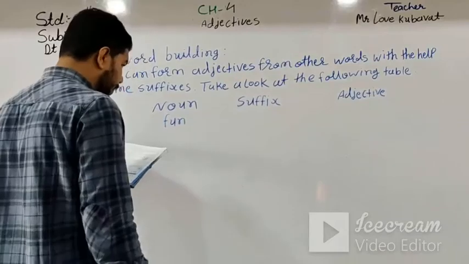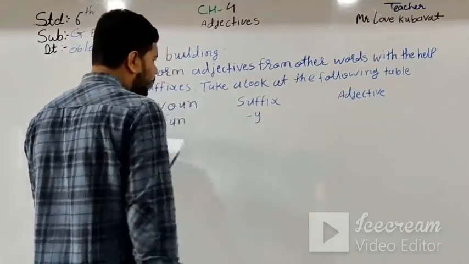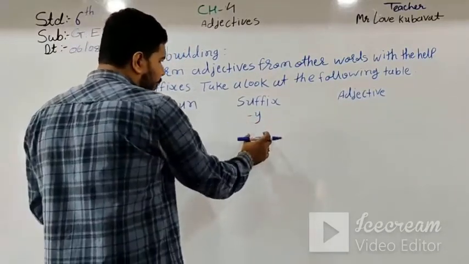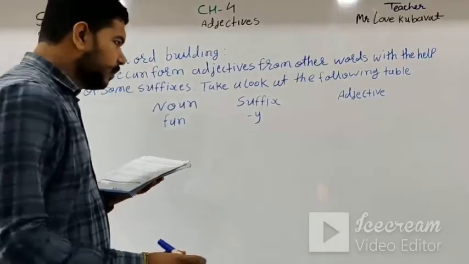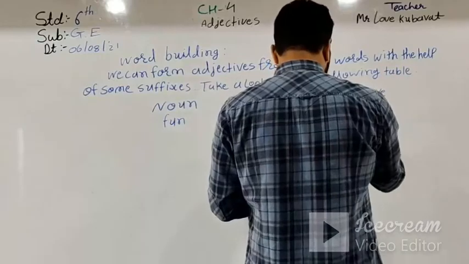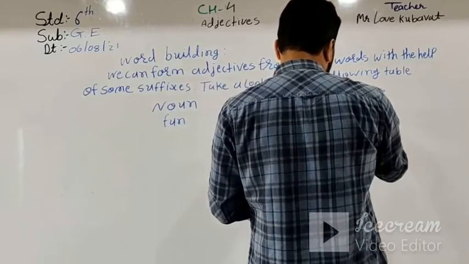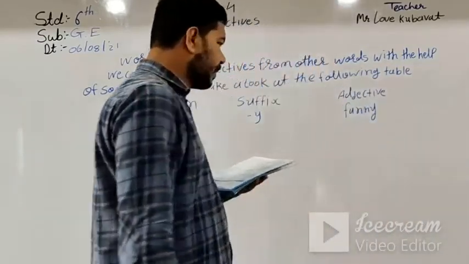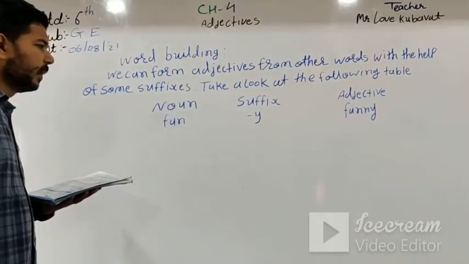The noun is fun and the suffix is y. Fun plus the suffix y, then the answer is funny. Then the adjective is funny.